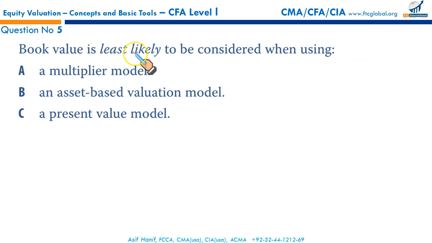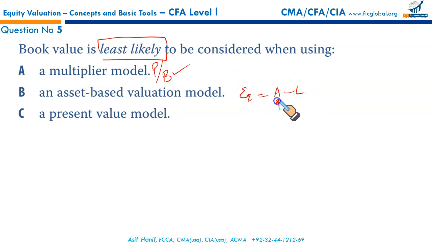Book value model is least likely to be considered when? Least likely, mind the word, least likely. When using a multiplier model, in a multiplier model we may use market price to book value per share. See, we have used book value here. In an asset-based valuation model, we calculate the value of equity by deducting liabilities from the market value of assets.